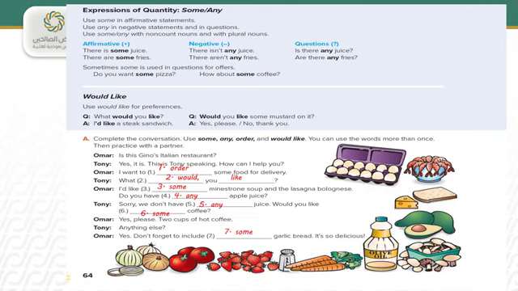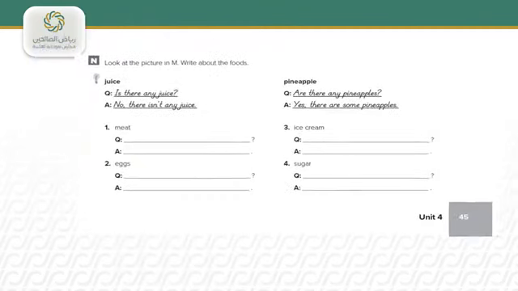Let's move to another exercise, and that is in Workbook, page 45. Look at the picture in M, that is the last question, that's the last exercise. Write about the food. Is there any juice? No, there isn't any juice. Pineapple, are there any pineapples? Yes, there are some pineapples.